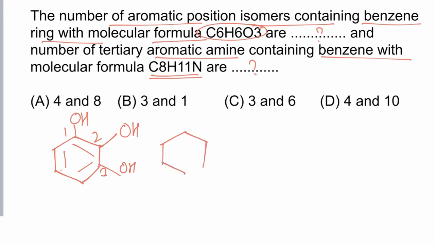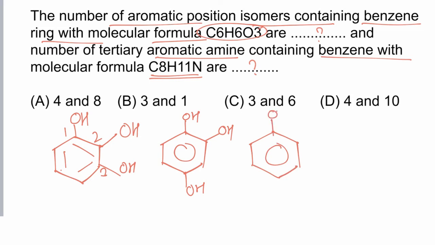If we change the position of OH, we get another structure, 1, 2, 4.